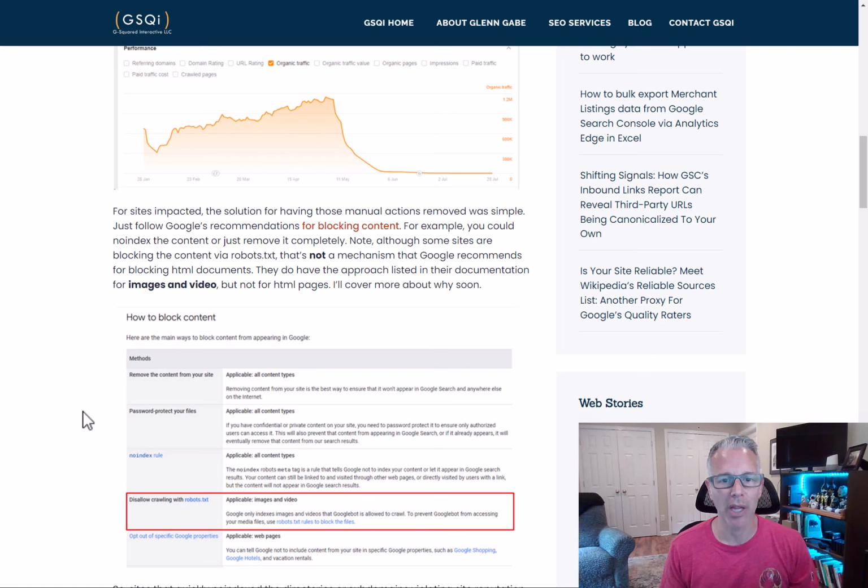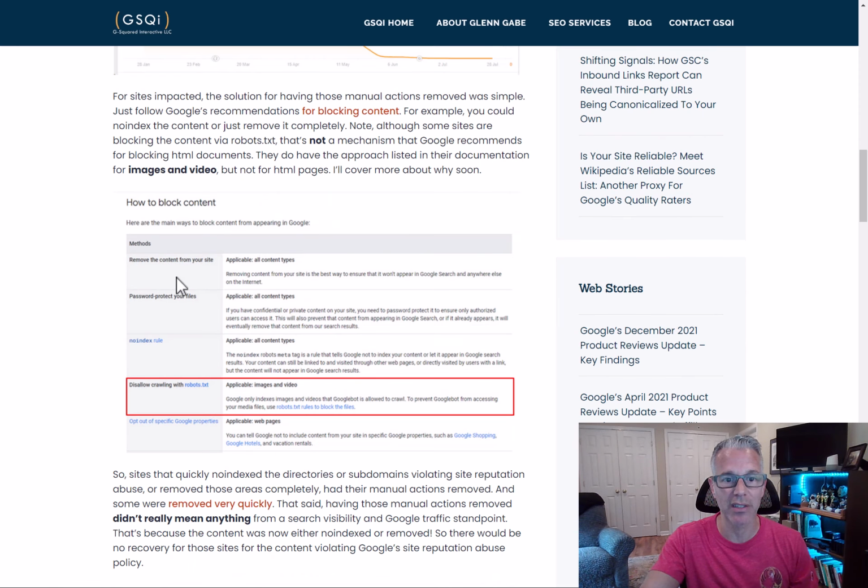So, I know a lot of people have thrown around the idea of blocking via robots.txt. It's really important to understand that Google even explains that blocking via robots.txt, so disallowing, is not a path forward for HTML files. You could see here right in the documentation that they link to when they talk about site reputation abuse, that if you block via robots.txt, it should be for images and video. It's not recommended for HTML pages. So noindexing the content, totally cool to do, or just removing it.